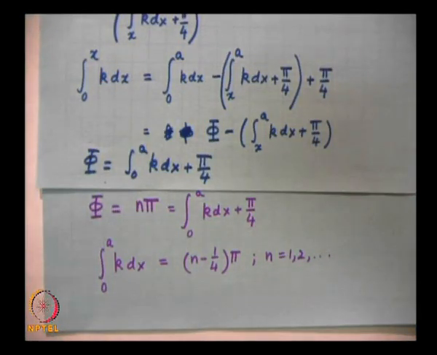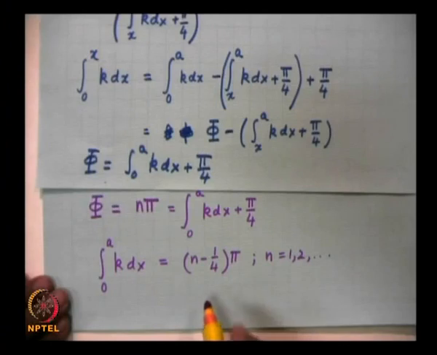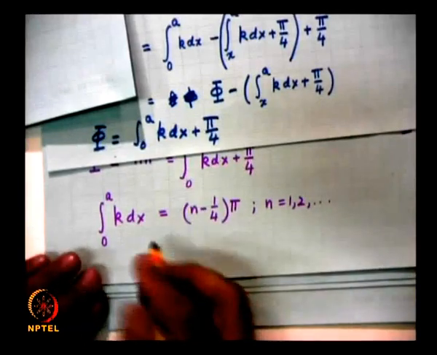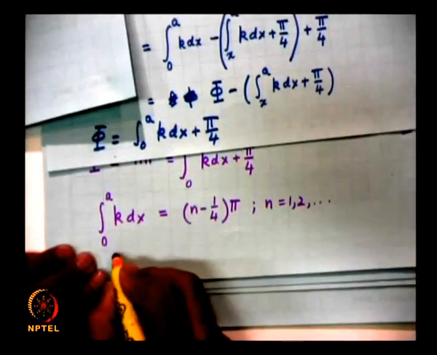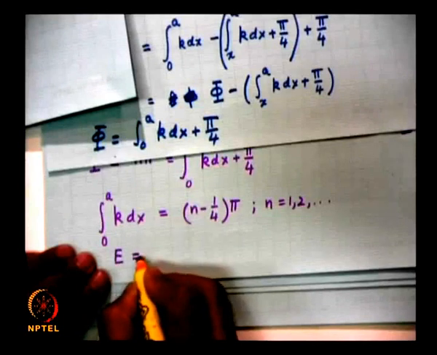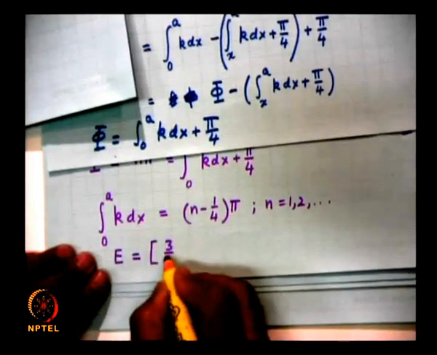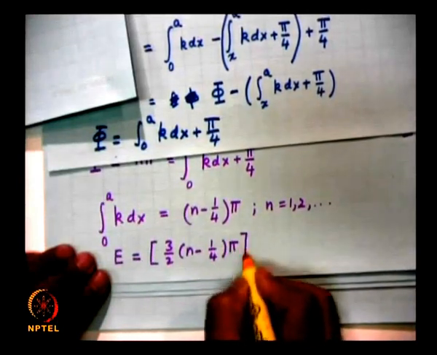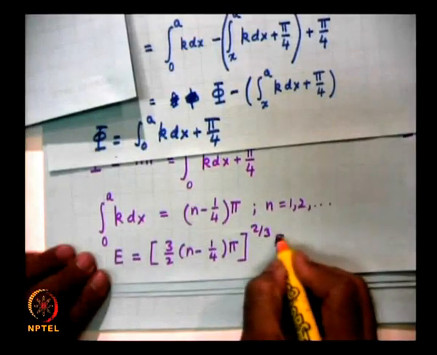If you force the wave function to vanish at the left turning point, then the eigenvalue condition slightly changes, and so therefore, you will have (n minus 1/4) pi, and the corresponding energy values you can immediately write down. Instead of the previous result, it will be [3/2 (n minus 1/4) pi] raised to the power of 2/3 times E0.